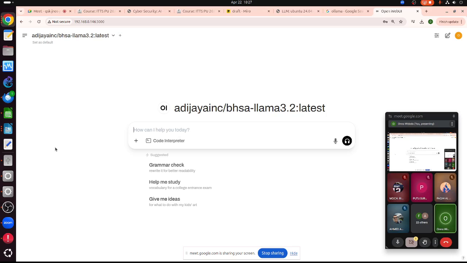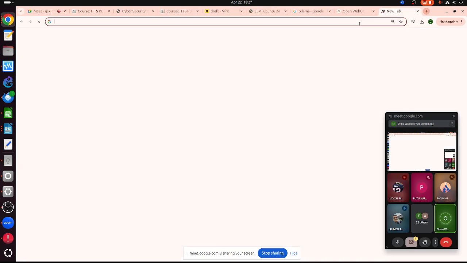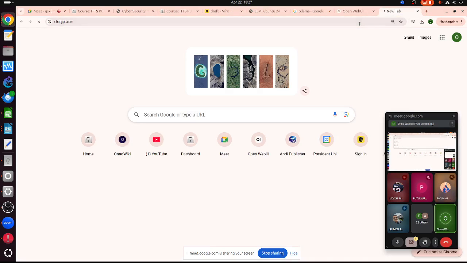So basically, I have two Ollama instances here because that particular server is used for pen test and everything. So the standalone local ChatGPT looks like this, and we can compare it with the online ChatGPT.